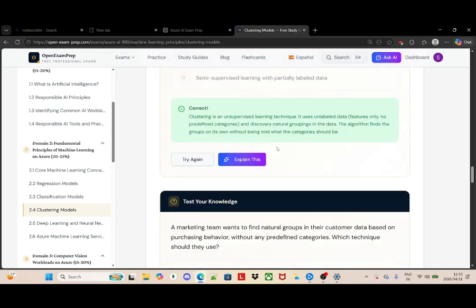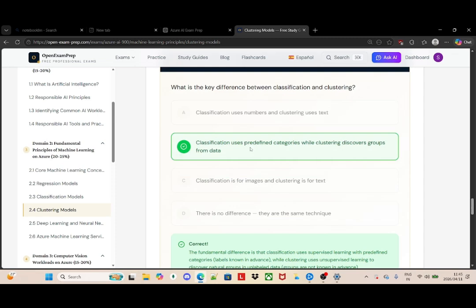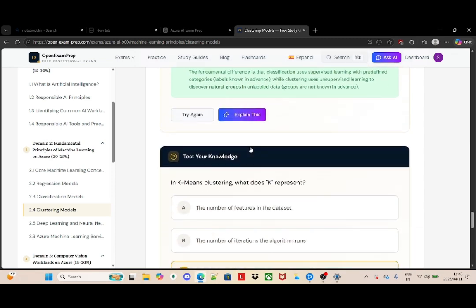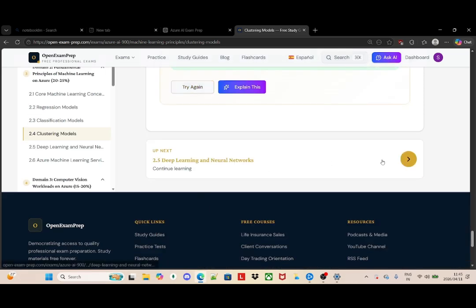Now this relates to my question. They say in k-means clustering, what does k represent? The number of clusters to create, which is correct. Now I go to the final one. We're dealing with deep learning and neural networks, which is the final one.